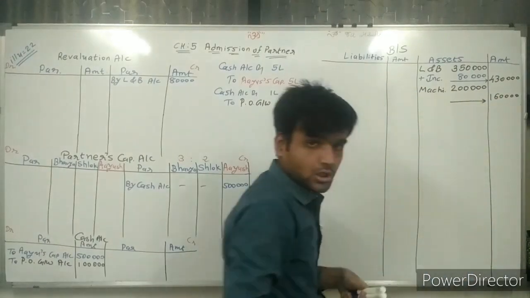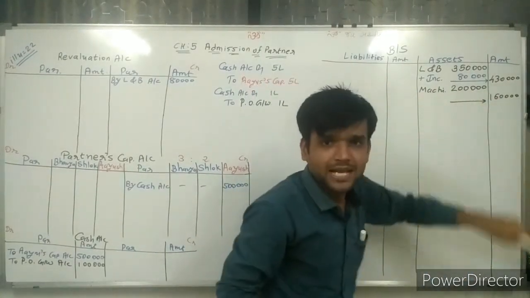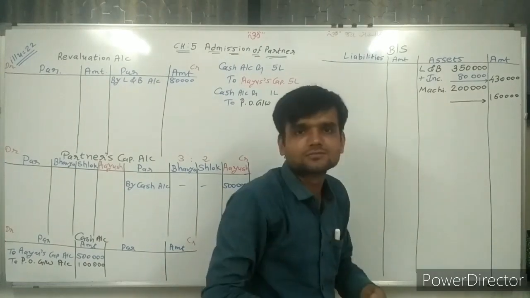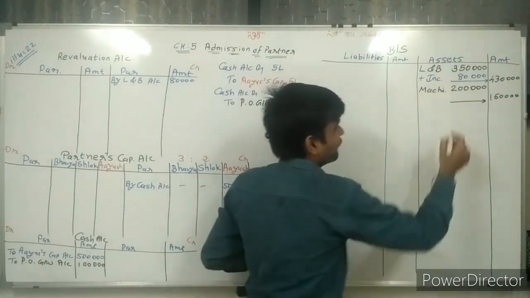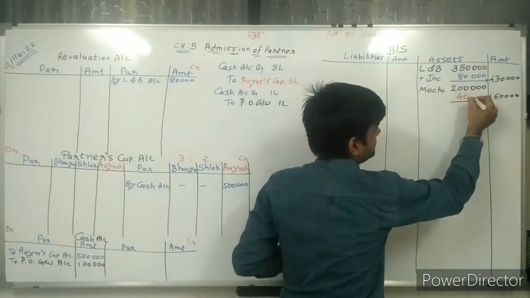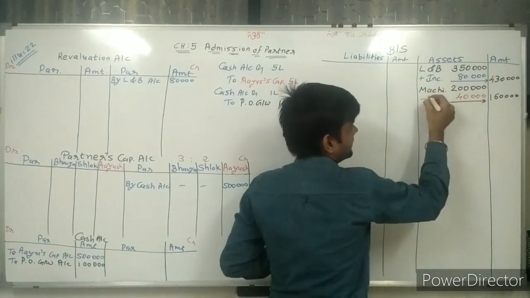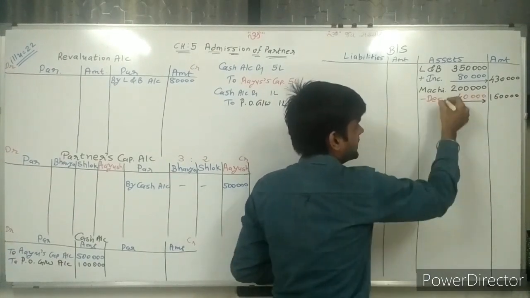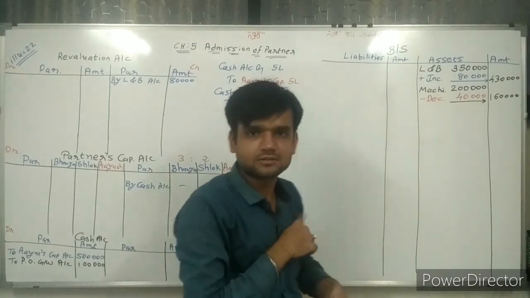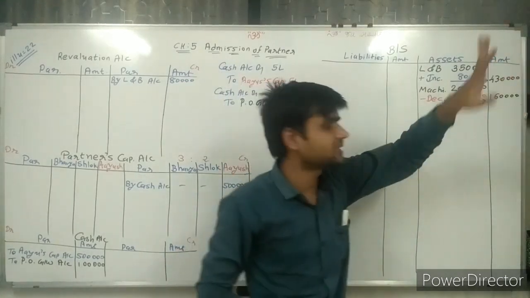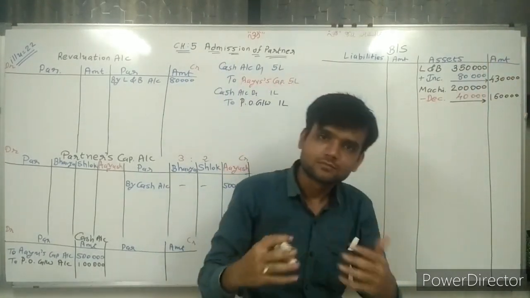Now think, to make it 1,60,000, how many rupees do we need to reduce? Sir, simple, 40,000 we need to reduce. If we decrease the value by 40,000, then 1,60,000 is the net value.